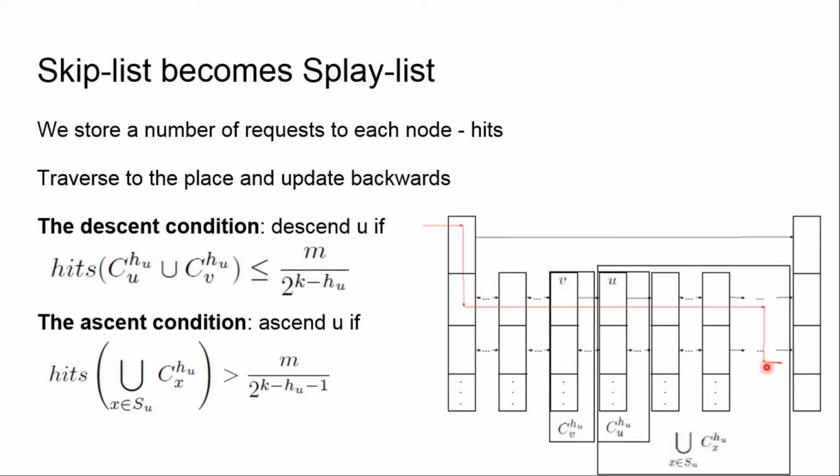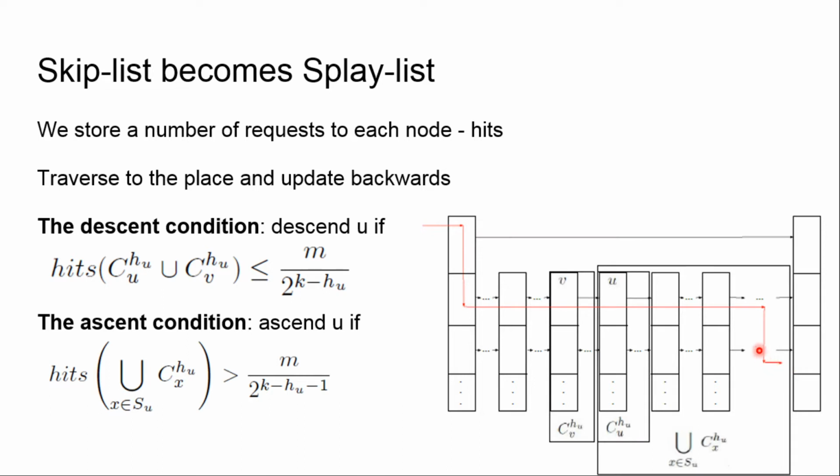So how do we make a Splay-List out of the skip list? At first, we store per each node a number of requests, which we name hits. Then each operation performs like in a skip list. It traverses the Splay-List in the usual manner. Suppose we are looking for u and we are coming along this red line. And when we reach an element, we increase its number of hits.